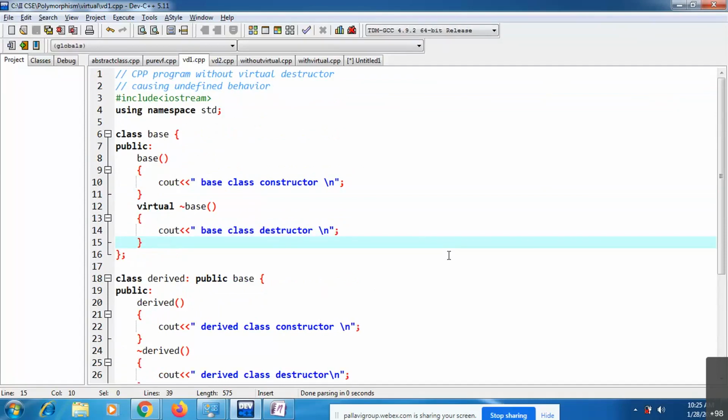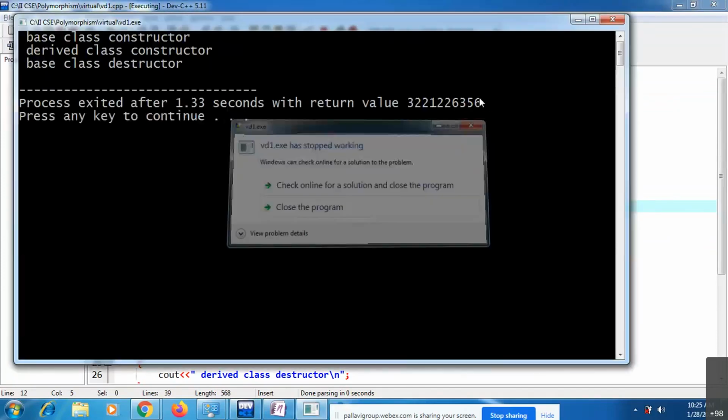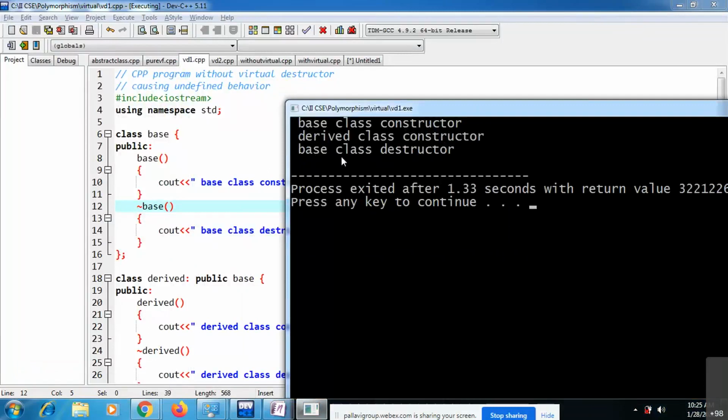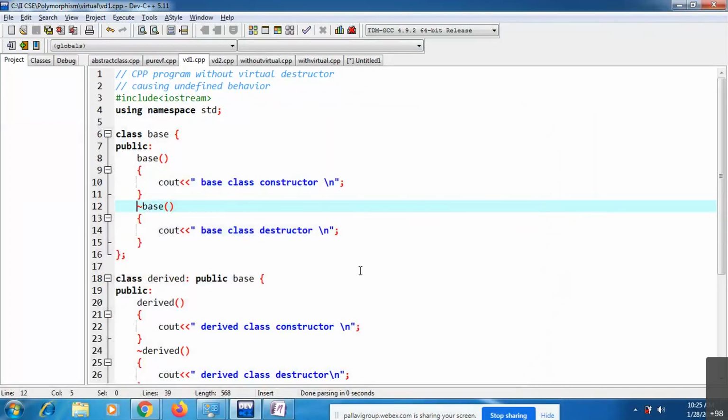If I remove this virtual keyword here, it is a normal destructor. If it is a normal destructor, you are unable to destroy your derived class object. You can see it is only executing the base class destructor, not the derived class destructor. So if you want to perform that destruction operation, simply make your base class destructor virtual.